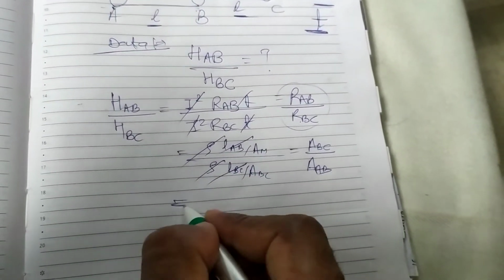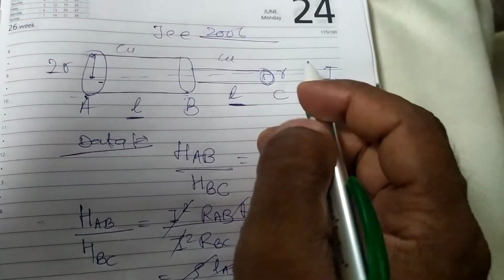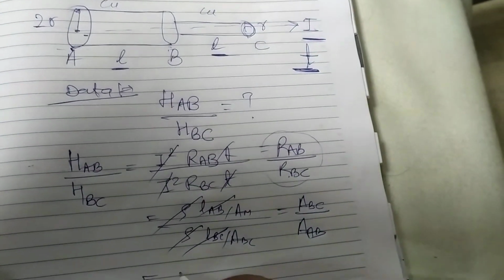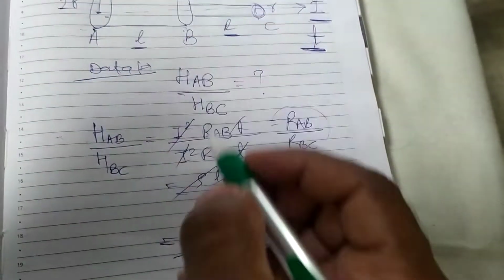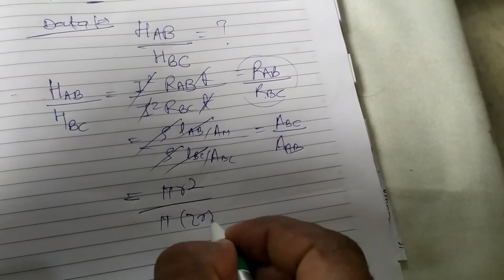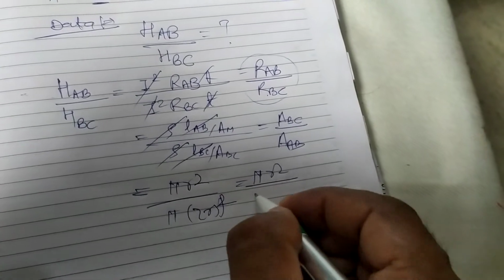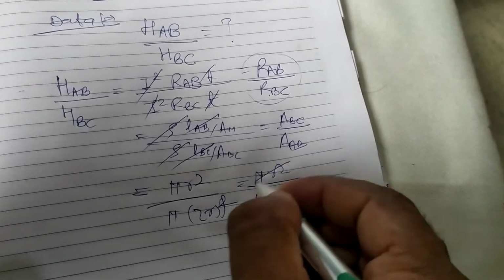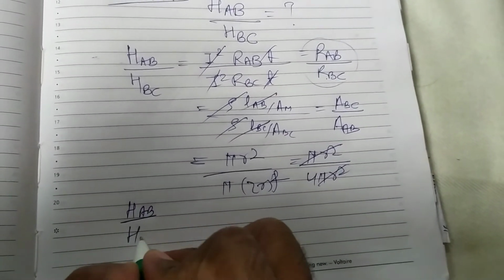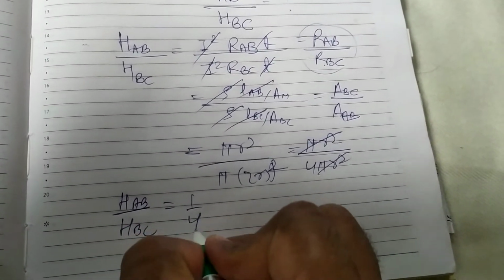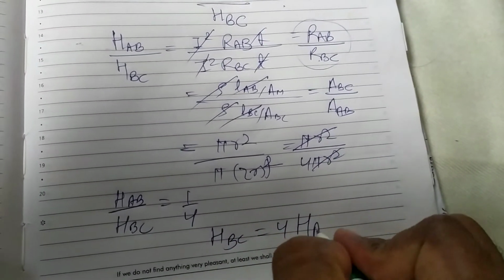So how to find the area of cross section of BC? The area of cross section of BC is pi r square, correct? And what is the area of cross section here? Pi (2r) square, correct? So it will be pi r square upon 4 pi r square. Pi r square cancels. So heat of AB upon heat of BC is equal to 1 upon 4. That means heat in BC is equal to 4 times the heat in AB.